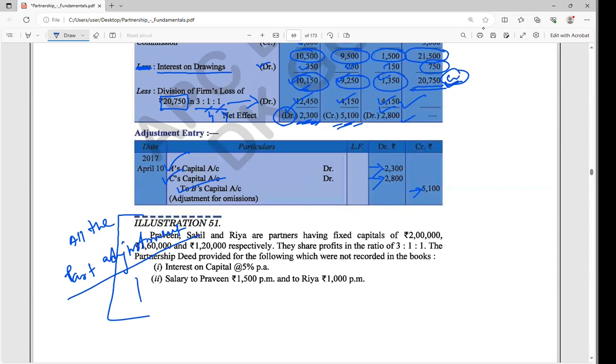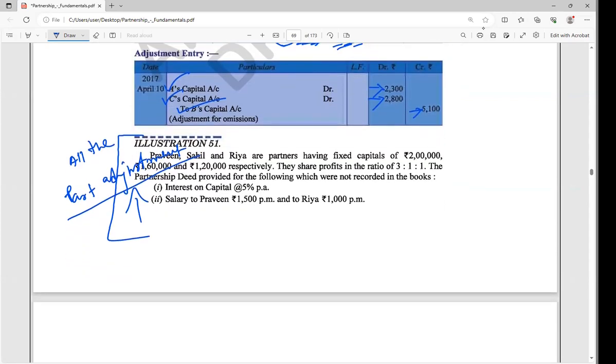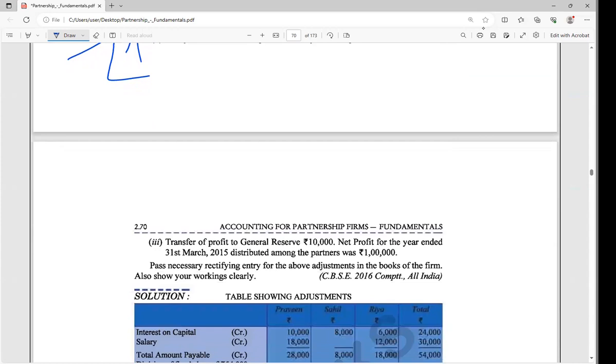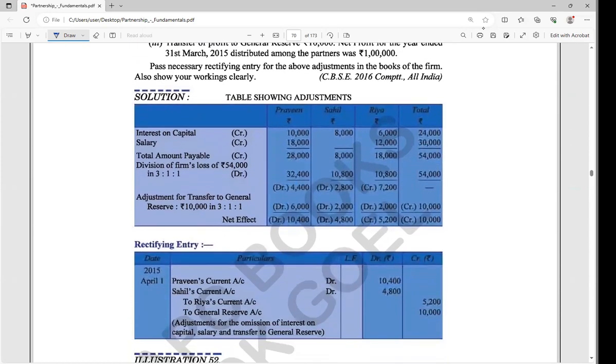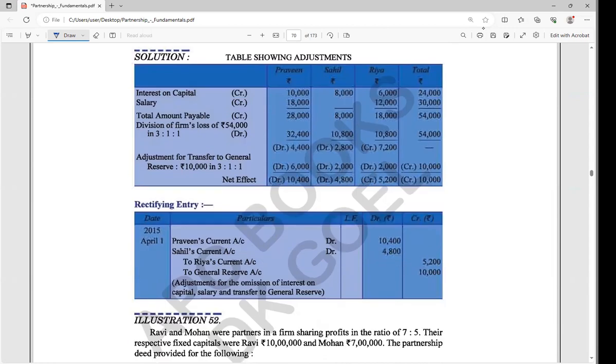Whatever question you have doubt about, you should send to me on WhatsApp, and after that we will discuss it. Clear that point? Okay, fine. Yes, sir. So what is your work today? See all the past adjustment questions. Yes, all types of questions you can find. Okay, clear? Yes, sir. Can leave.